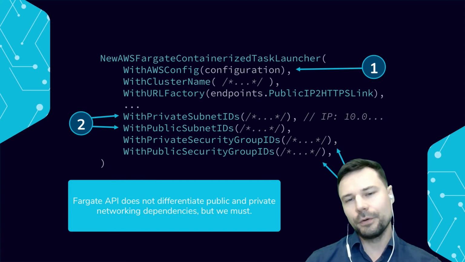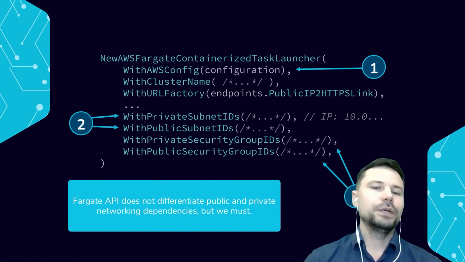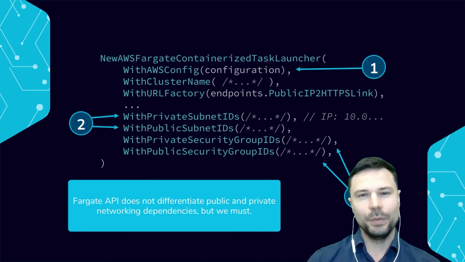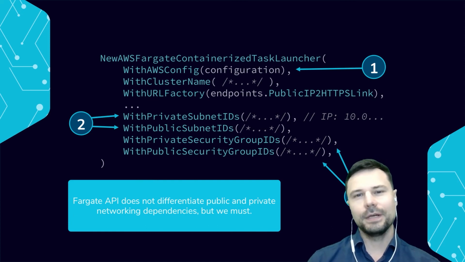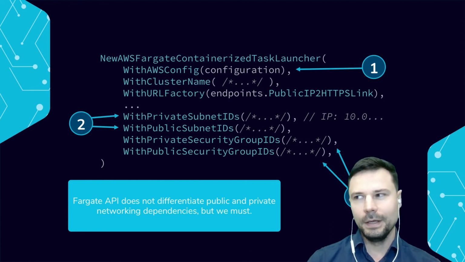The same goes for security groups. Like in AWS, a security group is like a firewall set of rules. It's very significant. So how can we differentiate? Well, when we get the subnet ID, we can check for that IP address and see if it starts with 10.0. That would indicate an intranet subnet.